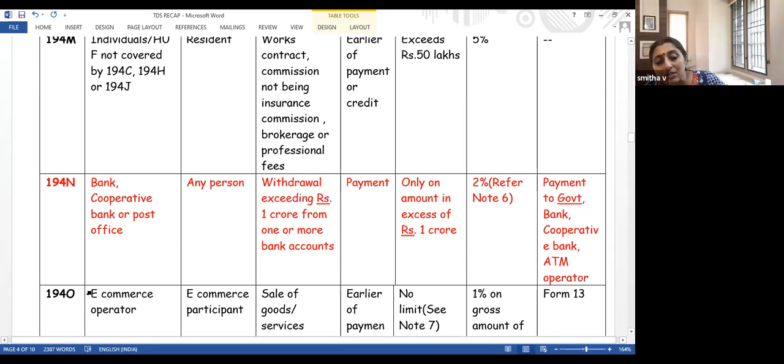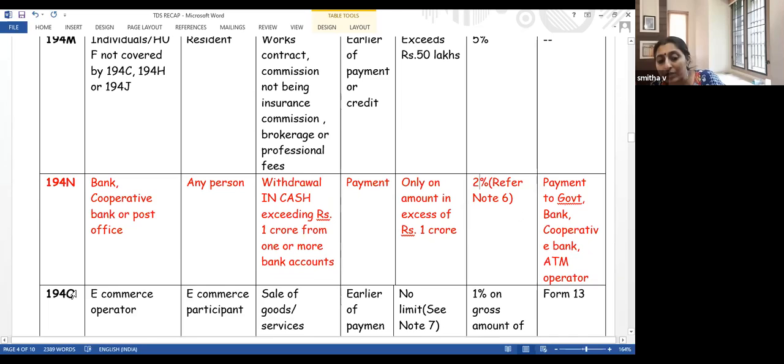I have been seeing questions on this section in your RTPs and the MTPs and the MCQs. So did you understand what is section 194N? A bank or cooperative bank or post office is making payment to any person, but you are withdrawing more than 1 crore from your own account. You have your SB account, but you are withdrawing it in cash. Only if you are withdrawing it in cash, this rule is applicable. Withdrawal in cash exceeding 1 crore from one or more of your bank accounts. At the time of payment, the TDS is to be deducted only on the amount in excess of 1 crore. Rate is 2%.